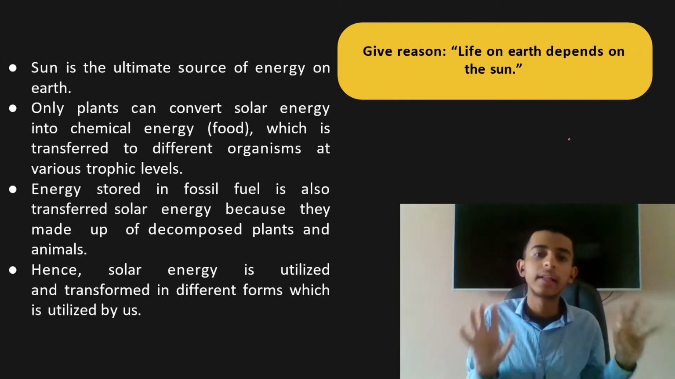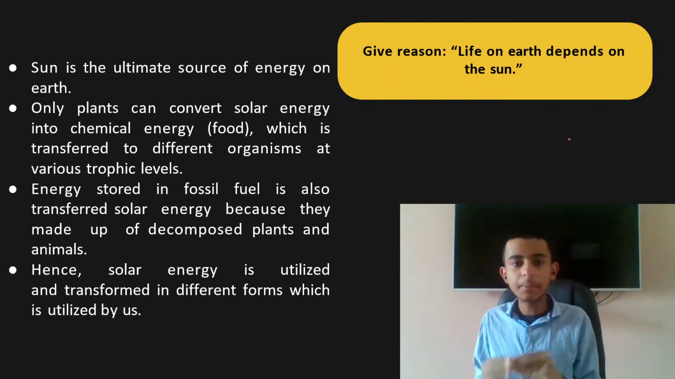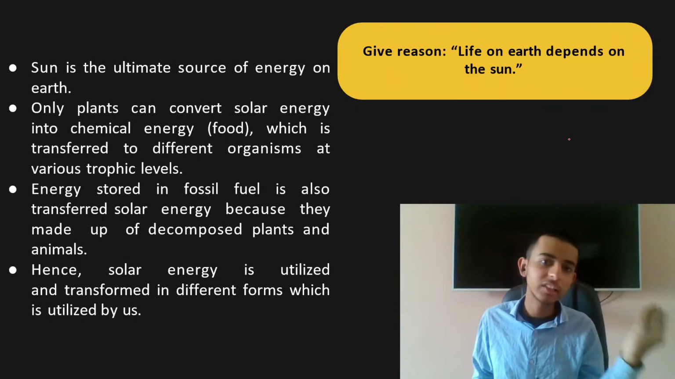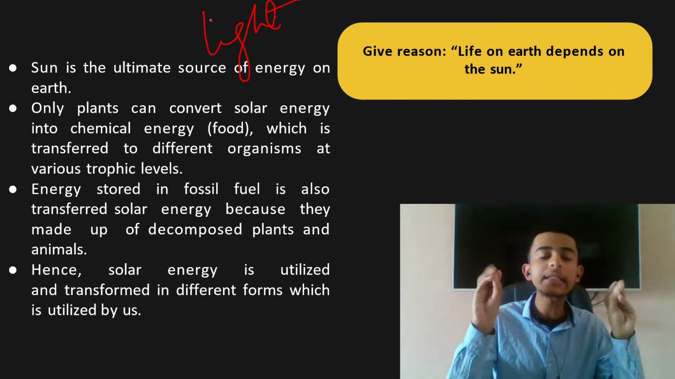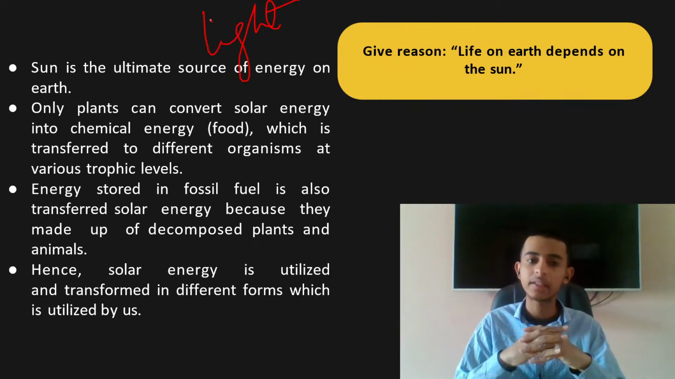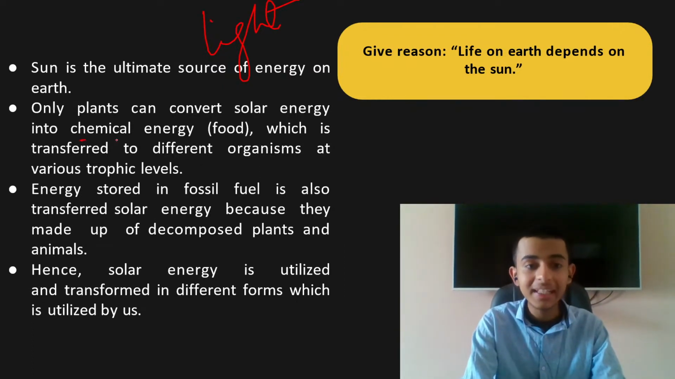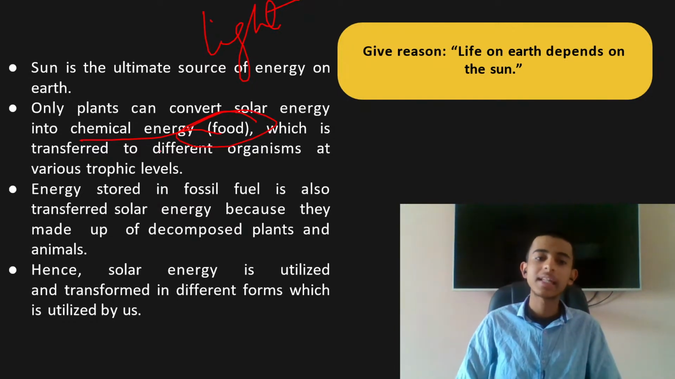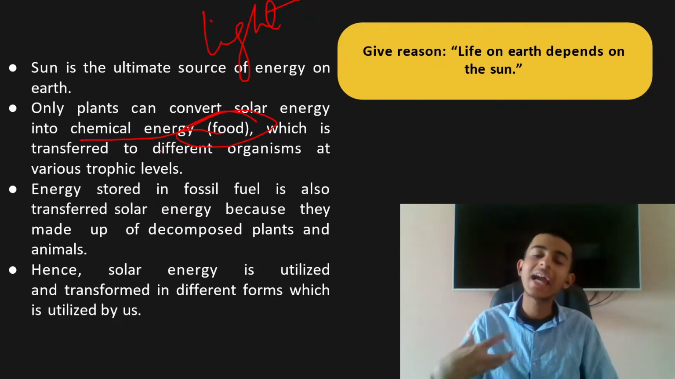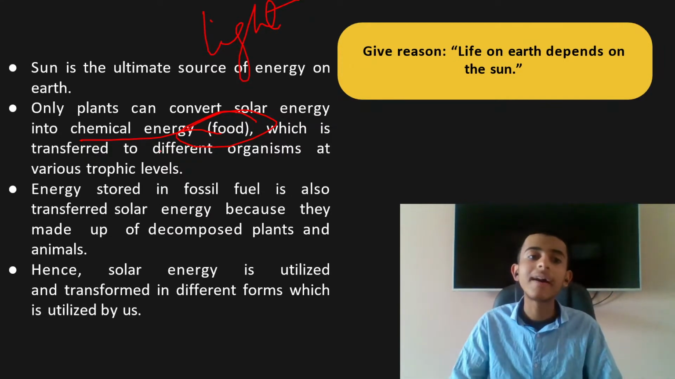Okay, understand now. Sun is the ultimate source of energy on earth. It is having the natural energy. What type of energy? It has light energy. That is also clear to you. Only plants can convert solar energy into chemical energy, that is food. What is this chemical energy called? Food, which is transferred to different organisms at various trophic levels, because we heterotrophs are dependent on plants.